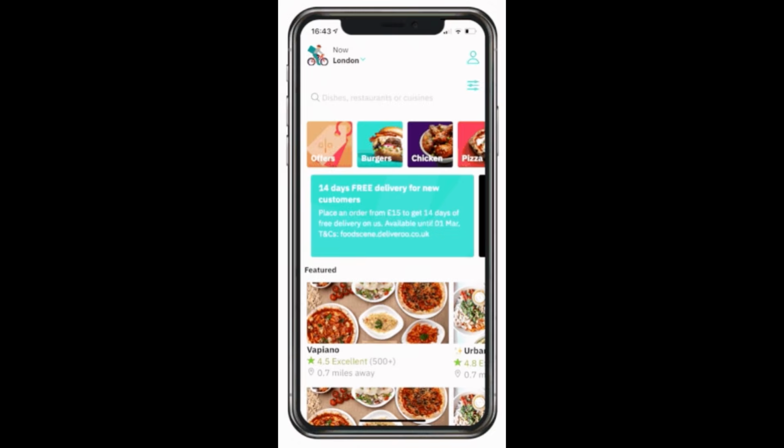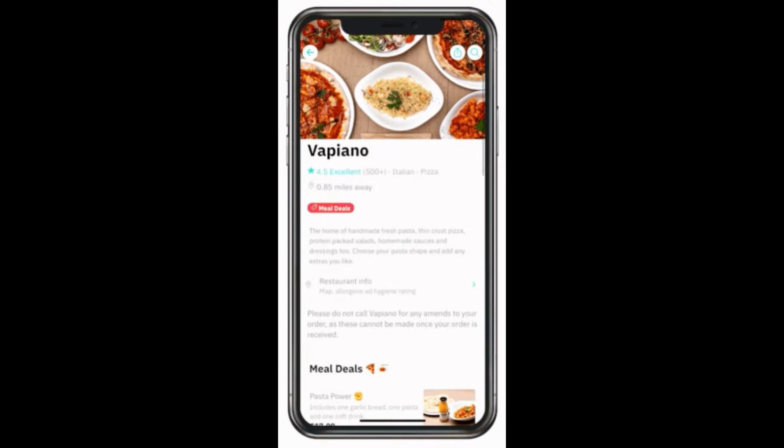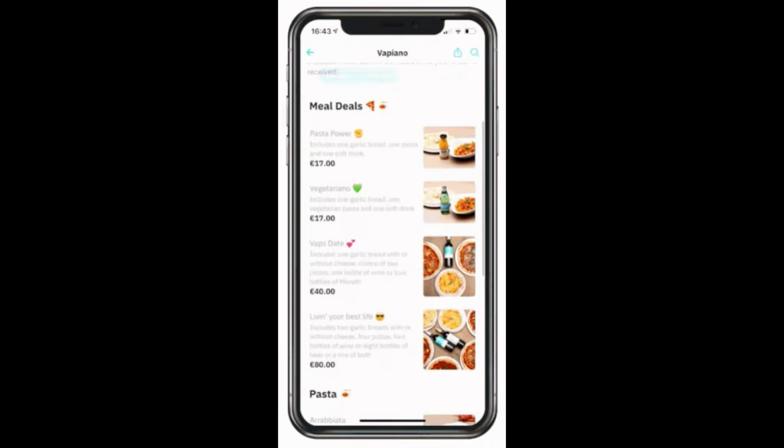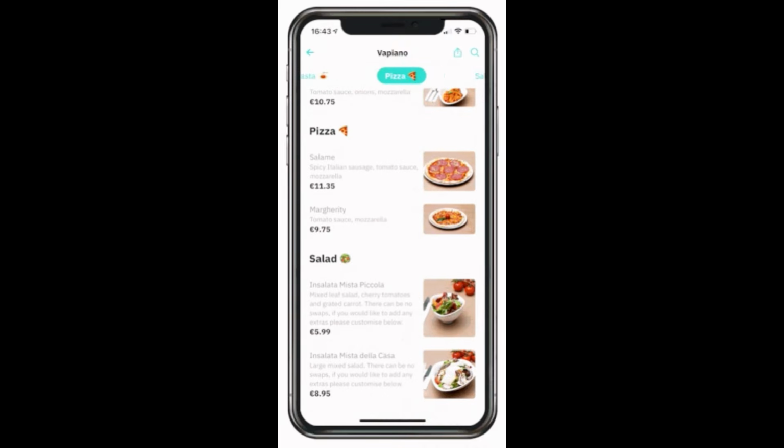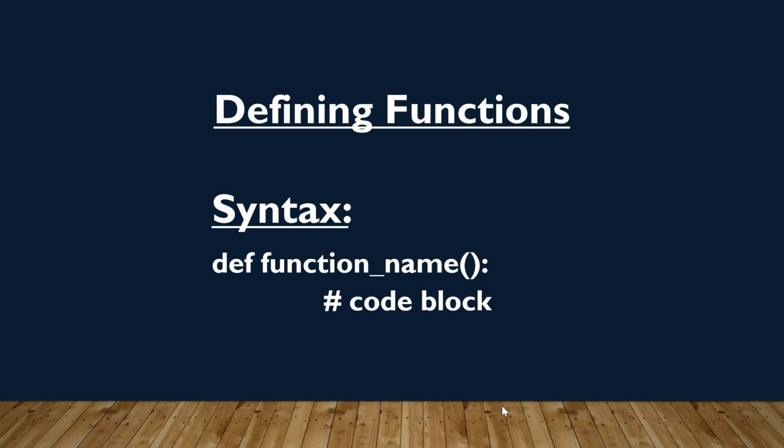Consider you are building a basic system for a food delivery service like Swiggy, Zomato using Python. Let's walk through different function-related concepts in this story. First one, defining a function. A function is a reusable block of code that performs a specific task. This is the syntax for the function. It starts with the def keyword followed by the function name and the entire code block comes inside the function. Let's see this with an example.